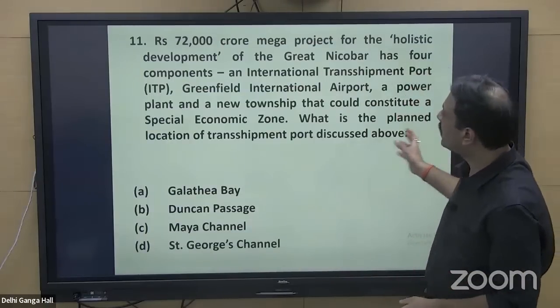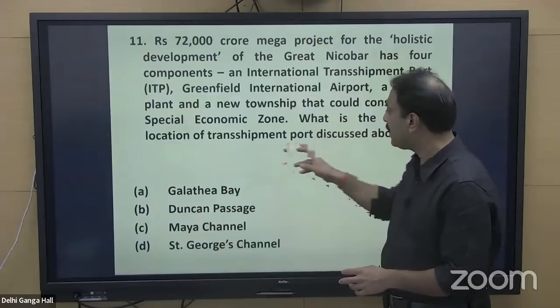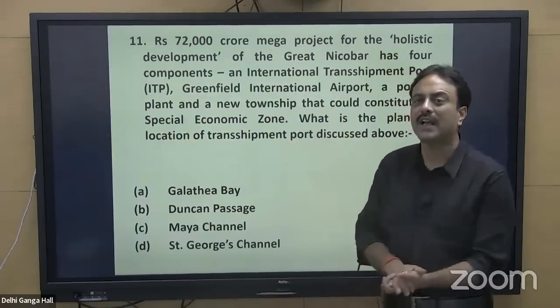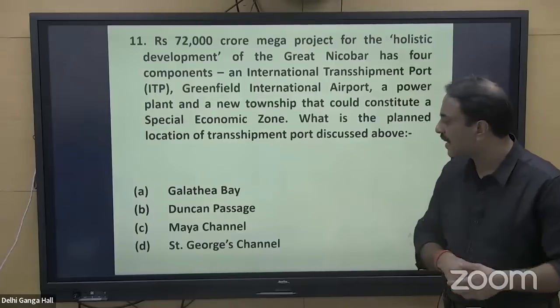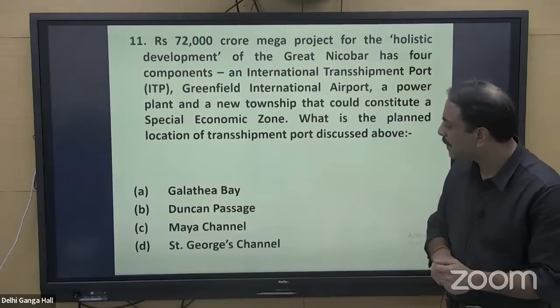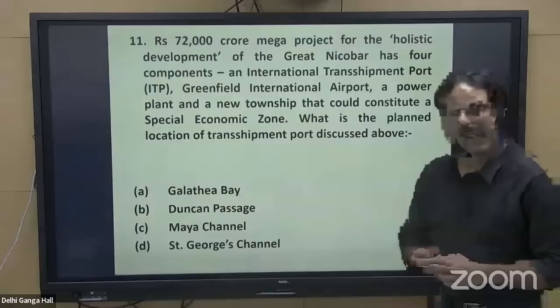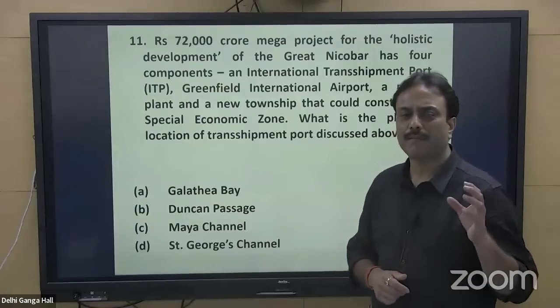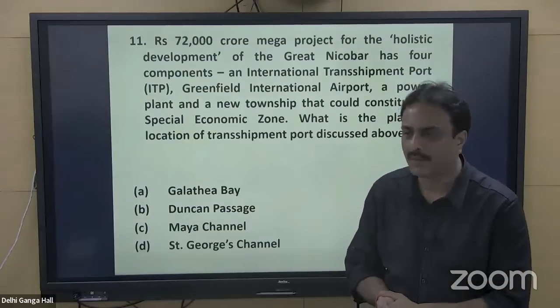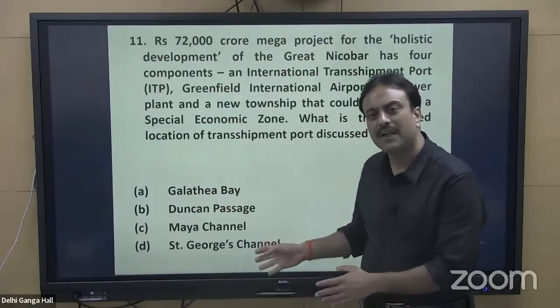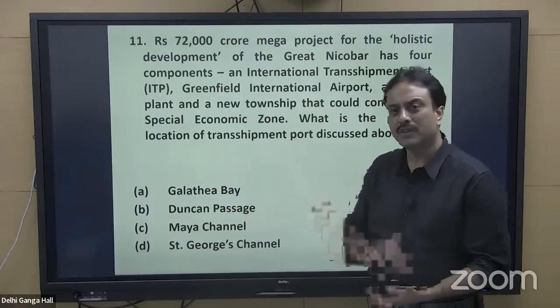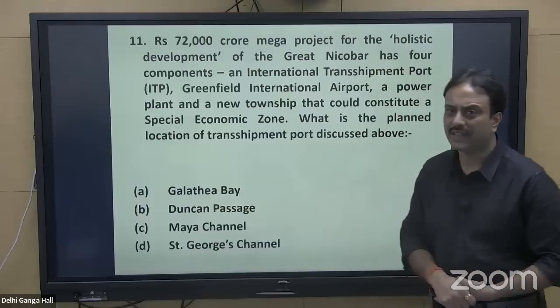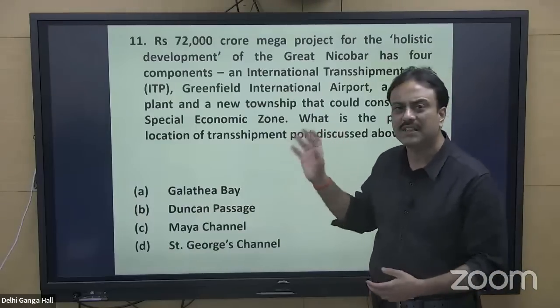However, for the development of this port, a particular location has been selected and the options are Galathea Bay, Duncan Passage, Maya Channel, St. George's Channel. Now, if you are having a clear-cut understanding about the map of Andaman and Nicobar, it is a very simple question because elimination of the other 3 options is quite easy. You may not know where this transshipment port will be.